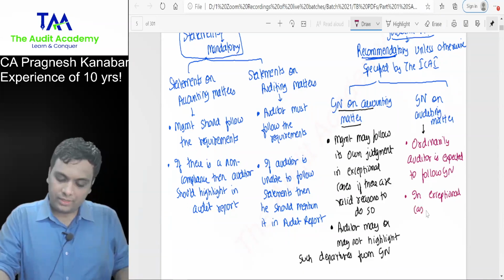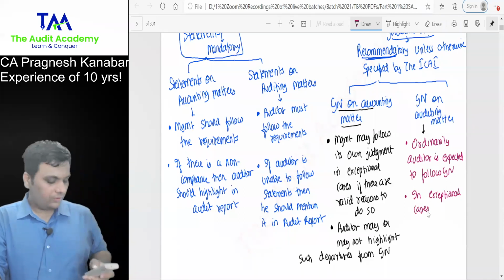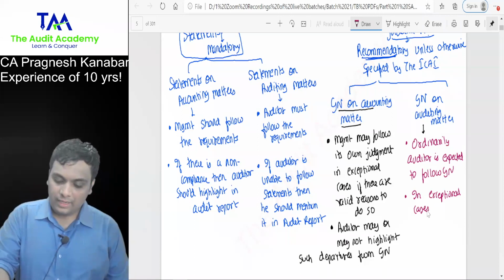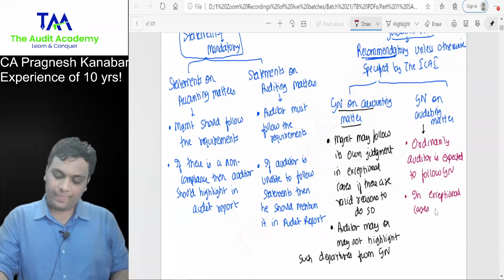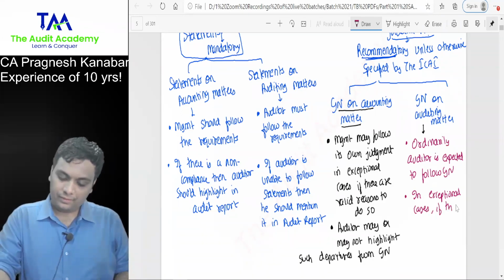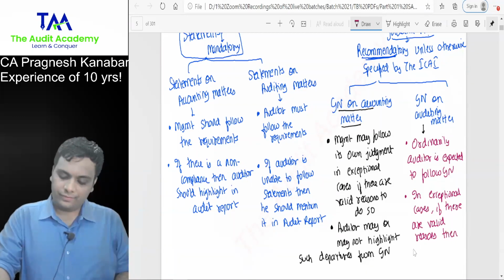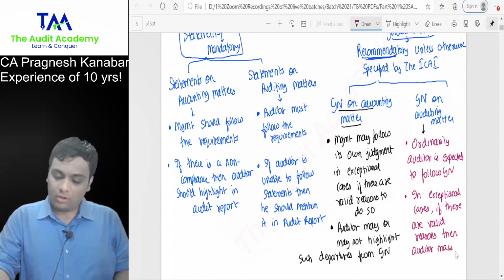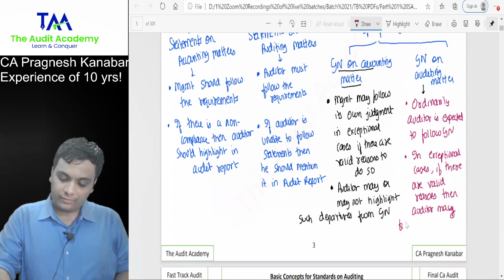In exceptional cases, if there are valid reasons, then the auditor may follow his own judgment.